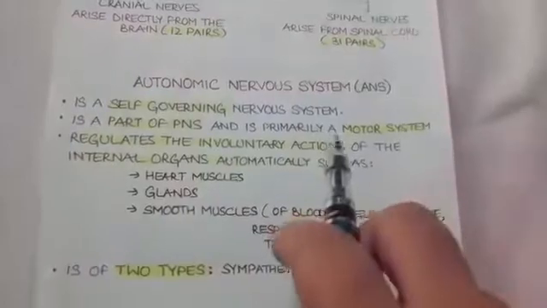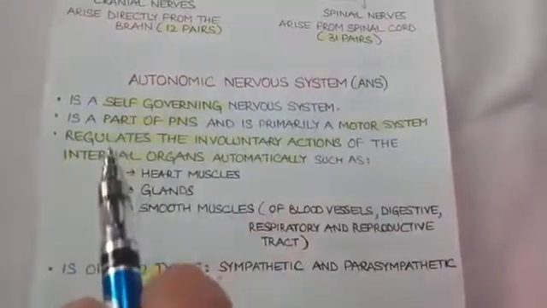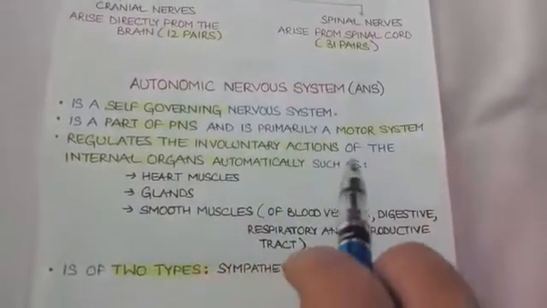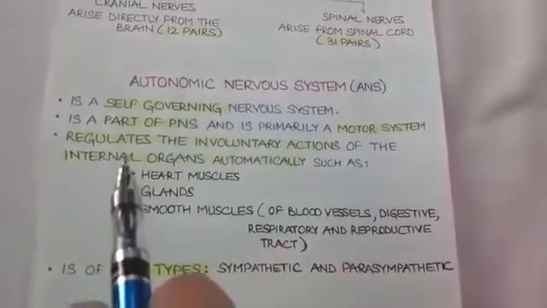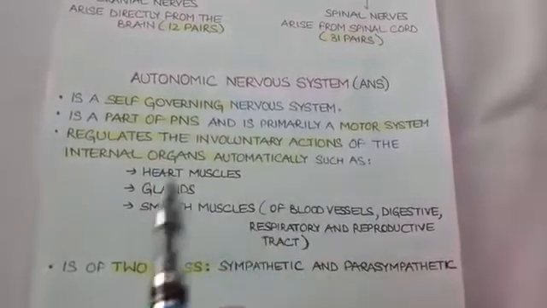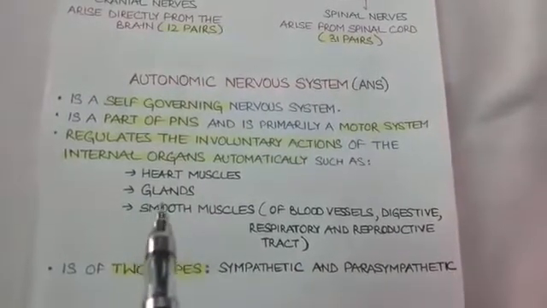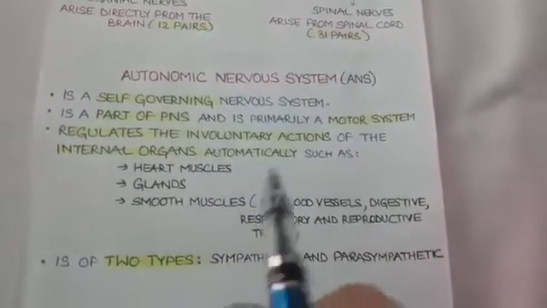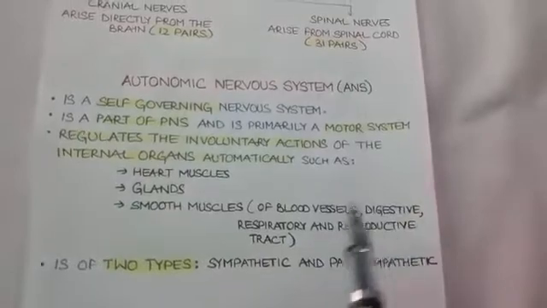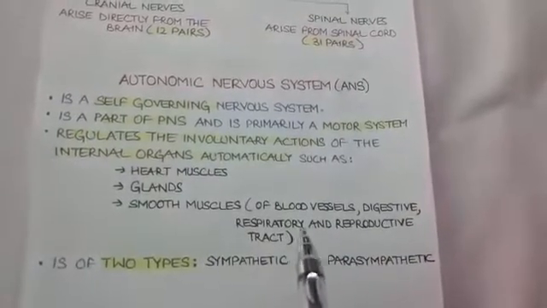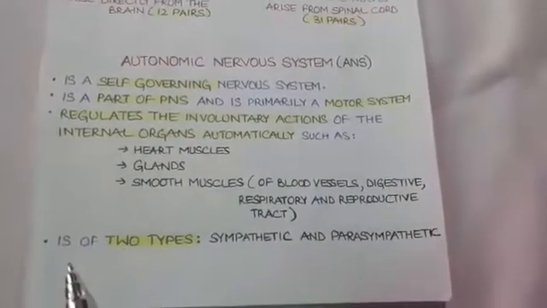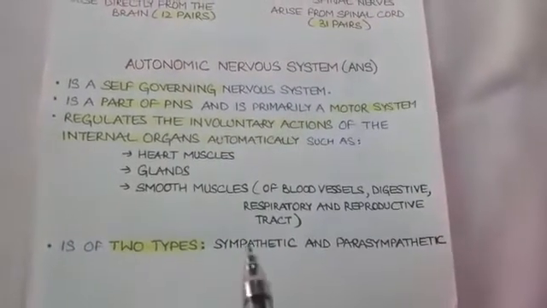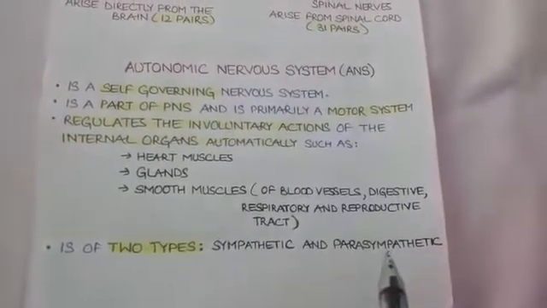It consists of motor neurons and it regulates the involuntary actions of the internal organs. It controls the activity of internal organs like heart muscles, glands, smooth muscles of blood vessels, digestive system, respiratory system, and the reproductive tract. And the autonomic nervous system is of two types, sympathetic and parasympathetic.